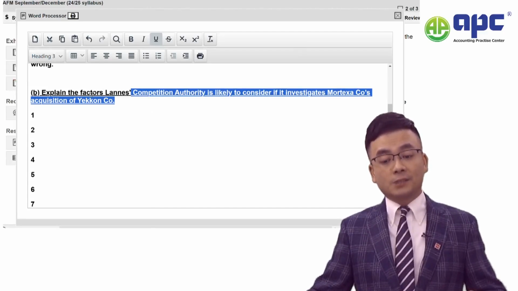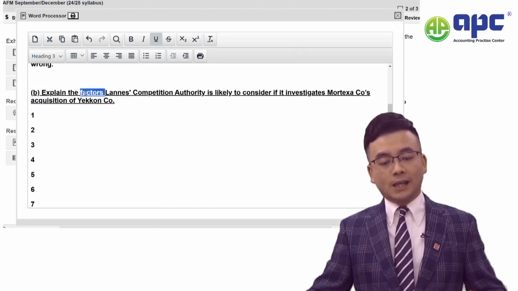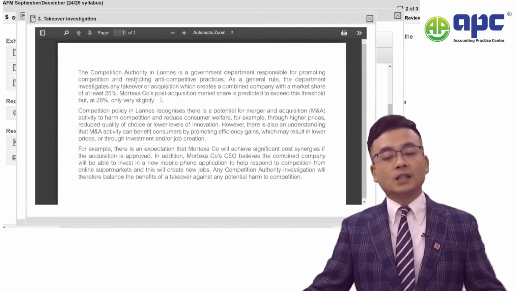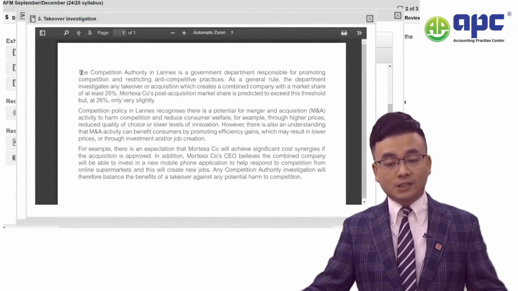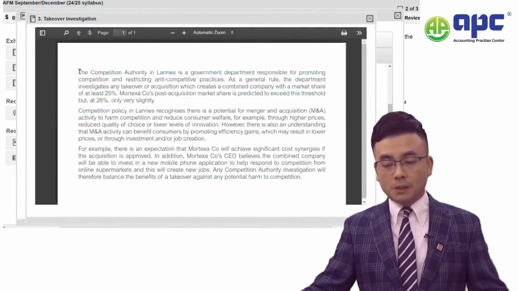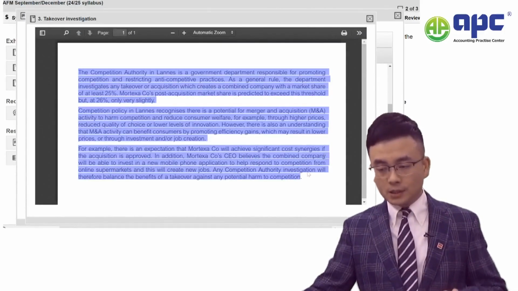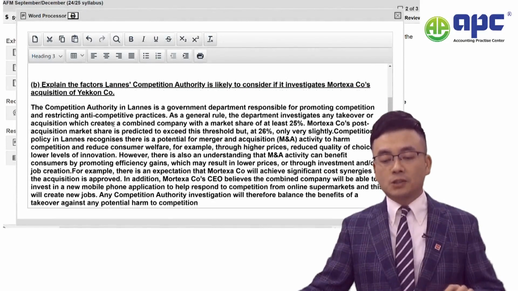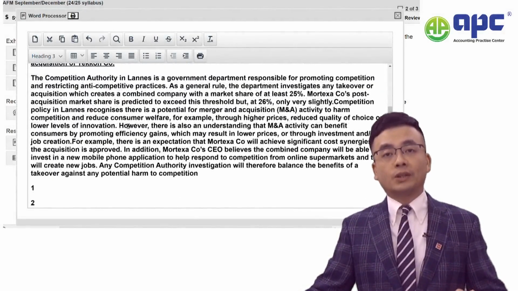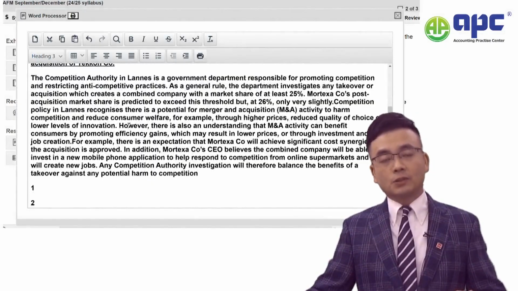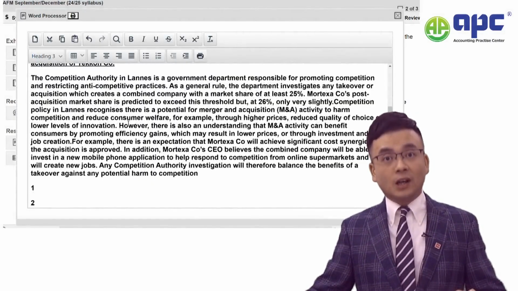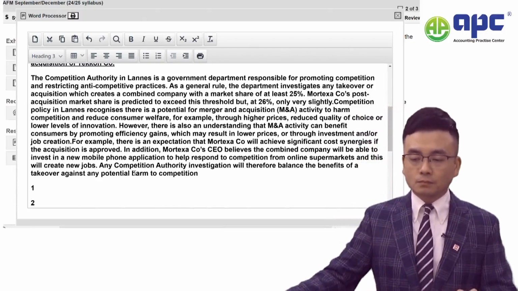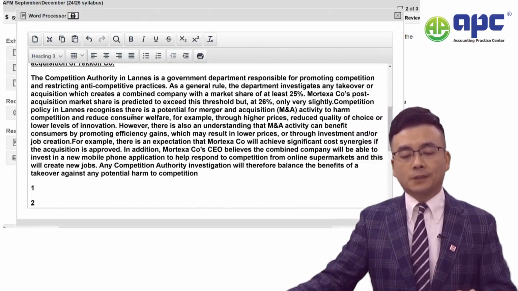Now, we'll need to explain the factors, but again, as I said, you will need to look at the Exhibit 3 information as a starting point. Just copy and paste all the stuff into your answer, because that's where most of the marks are coming from. You will need to twist the answer, making a comment on that, and it's likely that you will gain very high marks by using this approach. Let's read through the exhibit.